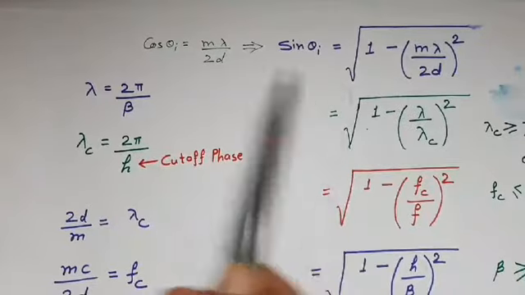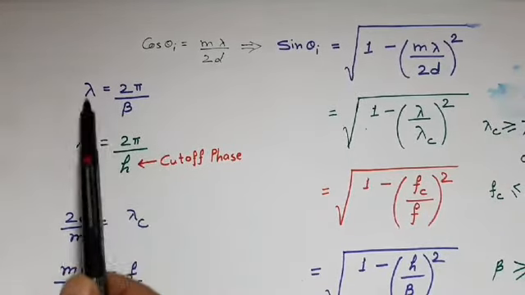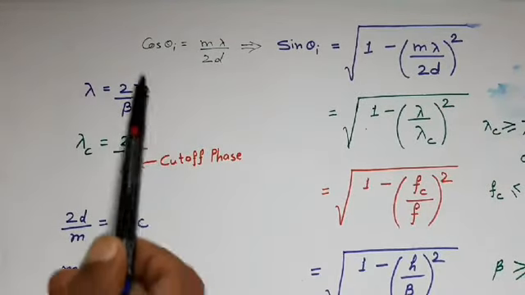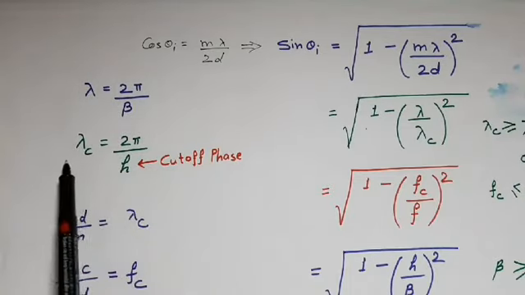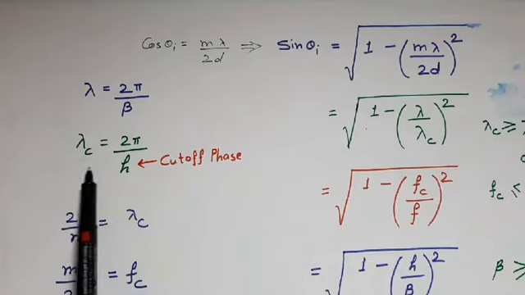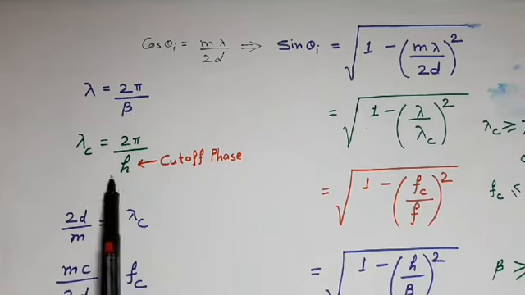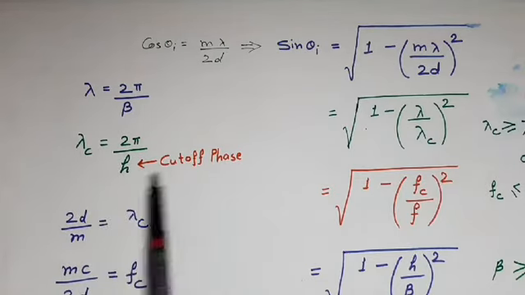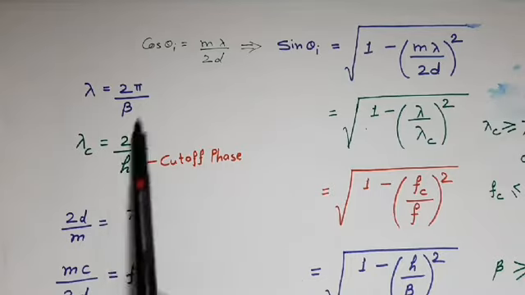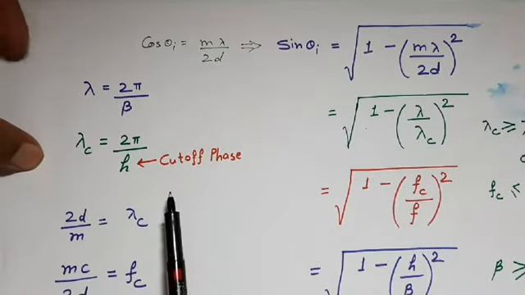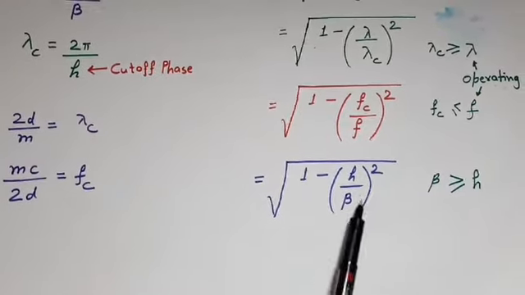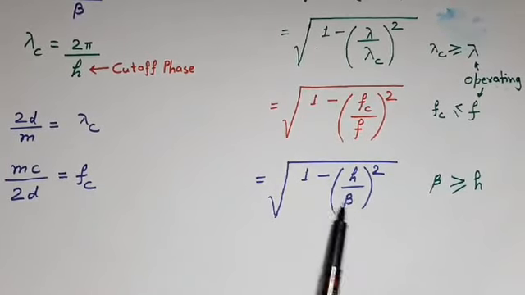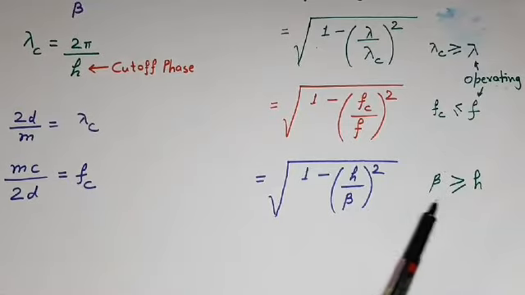As lambda is wavelength in unbounded medium, lambda can be written as lambda equal to 2 pi upon beta. As lambda c is cutoff wavelength, it can be written as lambda c equal to 2 pi upon h, where h is the cutoff phase. If we solve this, then we get sine of theta I equal to the square root of 1 minus h upon beta whole square. It clearly shows that the unbounded beta should always be greater than cutoff phase, that is